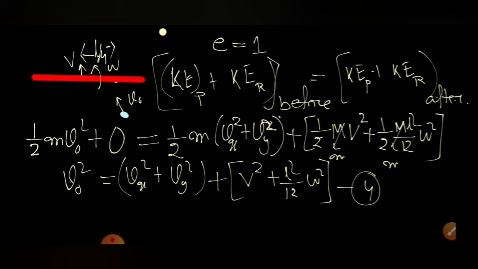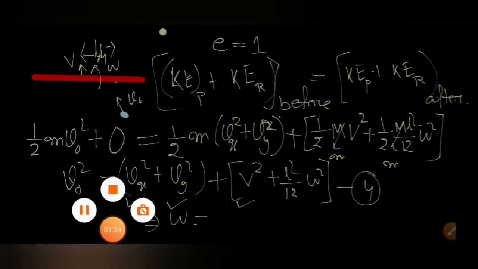In this equation, we can substitute the value of Vx from equation number 2, Vy from equation number 3, and capital V from equation number 1 in terms of Vy, again Vy in terms of omega. So the whole equation will reduce to omega, and we can calculate omega, Vx, Vy, and capital V. Let's see what we are obtaining.